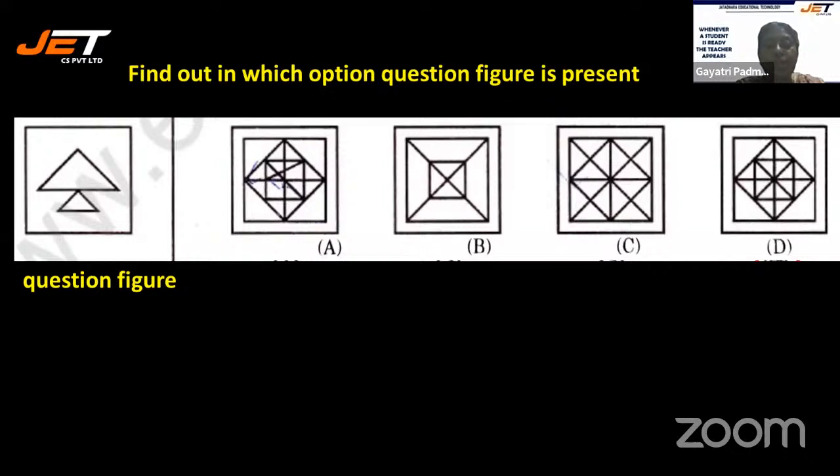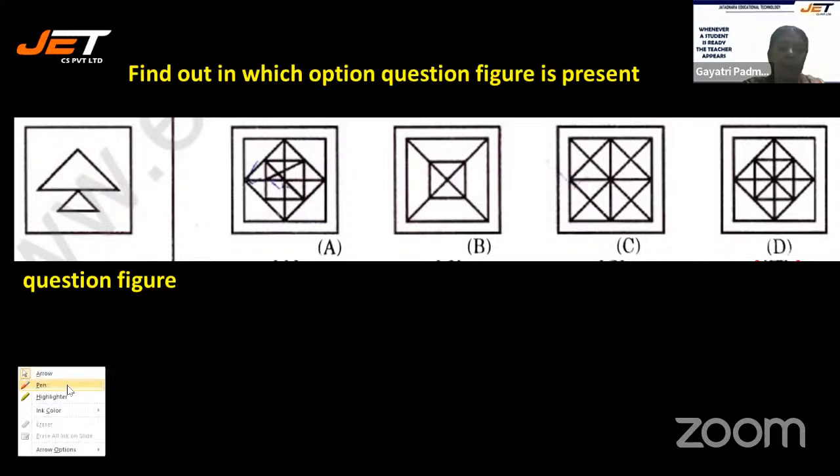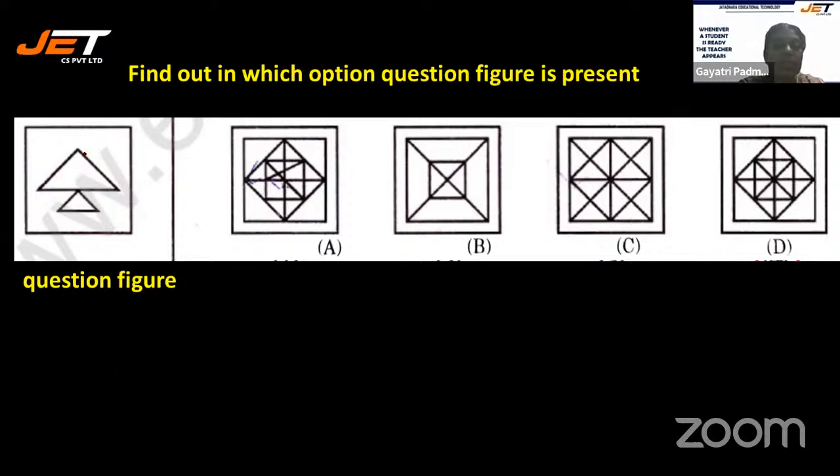See the next one. Your question figure is here. You need to find out which has the same kind of figure. One clue can be given. See, it has one big triangle and another small triangle in the middle. Here you have one big one, but you don't have the triangle.